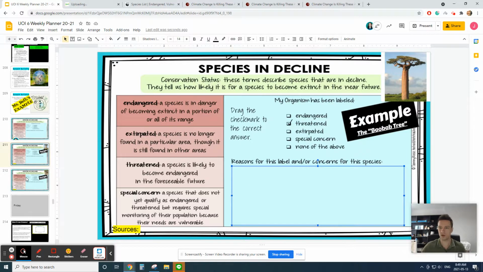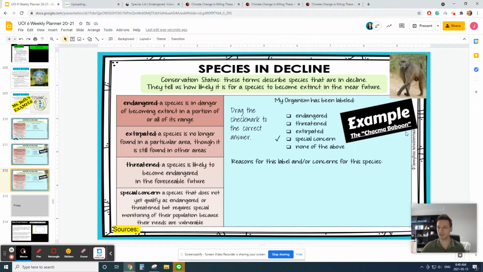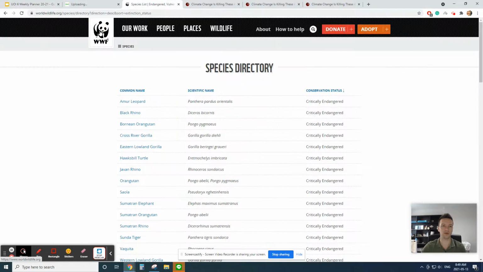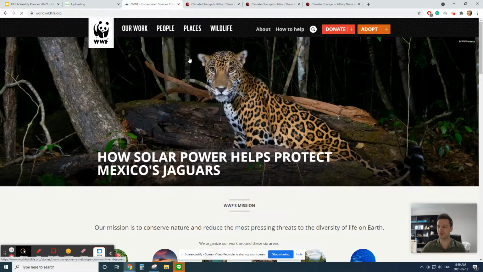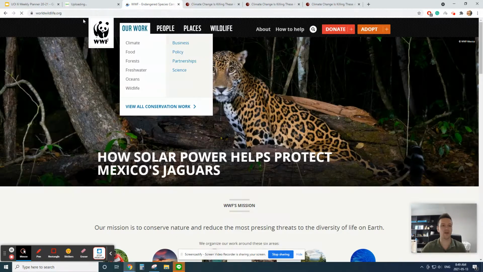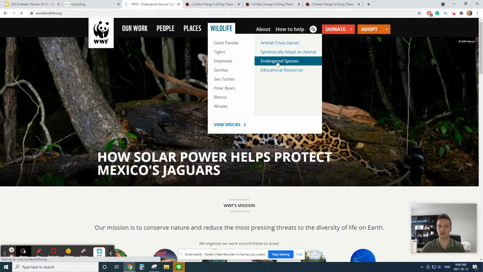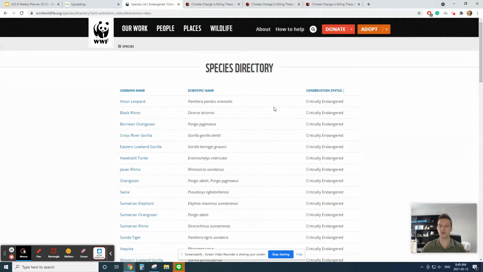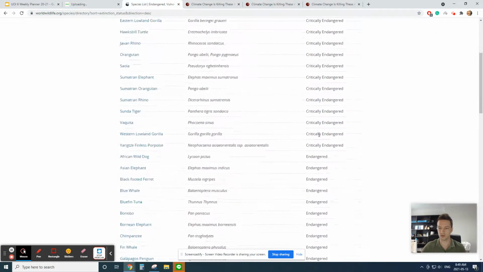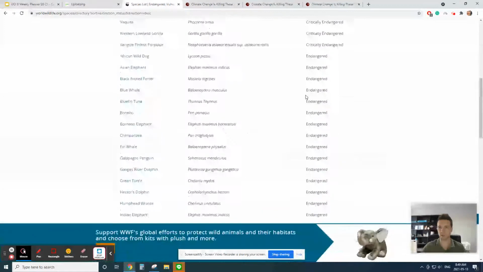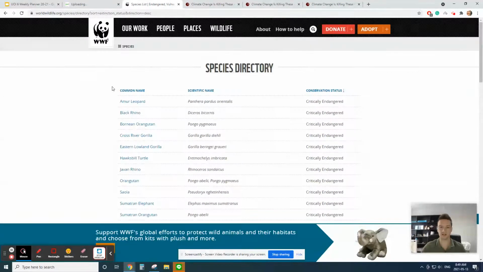Okay. Now another example here is the chacma baboon, which we've been working on. If you chose an animal, you're a bit lucky because there's a great website, WWF, which can help us figure out if it's endangered or not. We go to the WWF website, hover over wildlife and go to endangered species. We get a list of all the WWF's endangered species, and it starts with the most endangered, critically endangered, all the way down to endangered, and then vulnerable, and it goes all the way down to least concern.